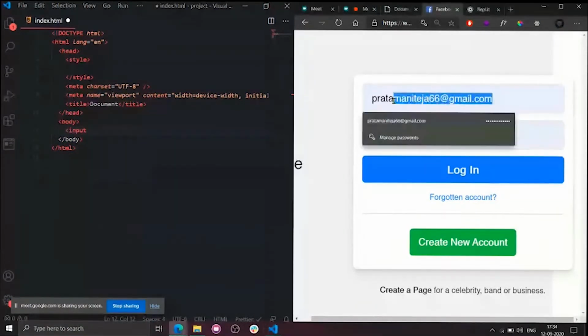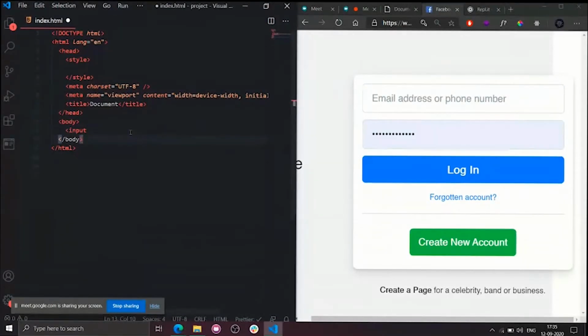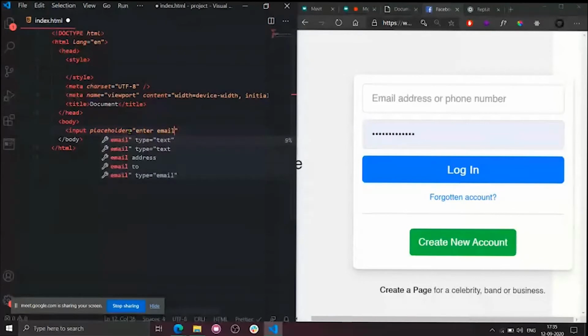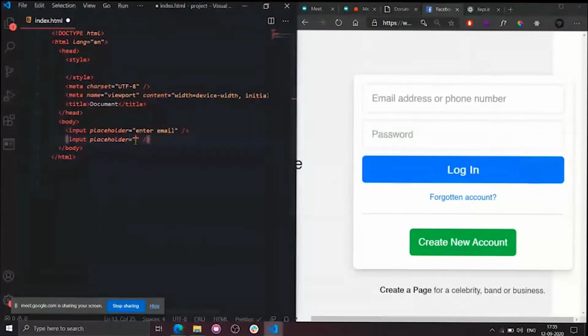So assume there is no email here. So what it shows, email address or phone number, right? So I need to use it as placeholder. So placeholder equal to enter email. Okay, I'll simply keep it here. Phone number not an issue. So another input tag is for password. So what I will do is simply password. Okay, so the work with input tags is over.